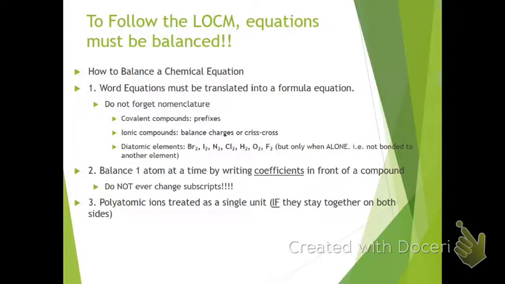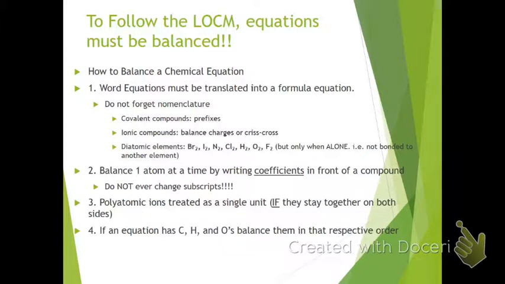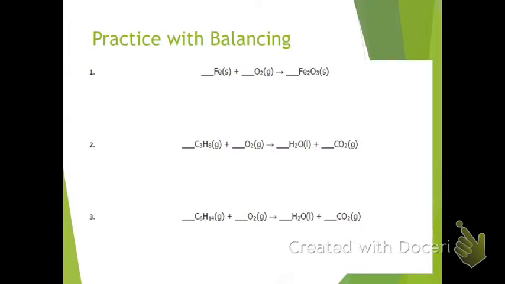When it comes to those polyatomic ions, they can be treated as a single unit if they stay together on both sides. So for example, if you have nitrate, or NO3, grouping of atoms on your reactant side and your product side, we can treat it as one single thing. If we have C, H, and O, so if it's a combustion reaction, we want to balance C, H, and O in that order. Lastly, we need to make sure that our coefficients are in the smallest whole number ratio, or reduce them down. So if you ended up with coefficients of like 2, 4, 2, we would want to reduce that down to 1, 2, 1. You have a couple equations to try and balance here.